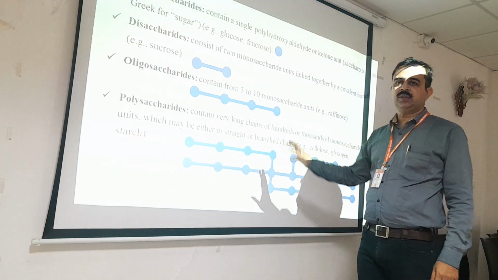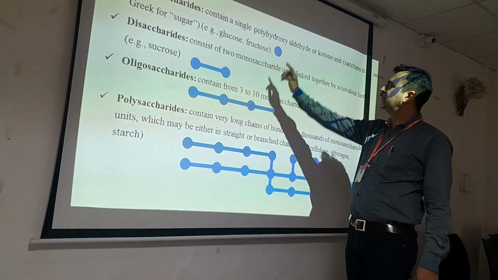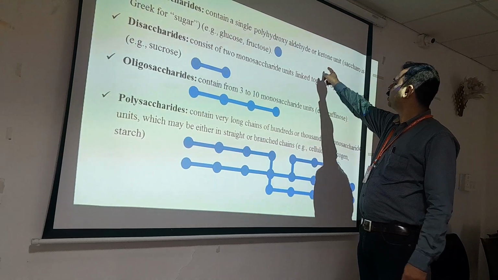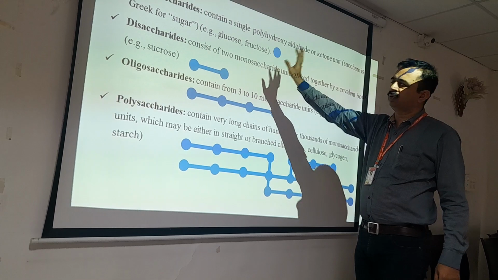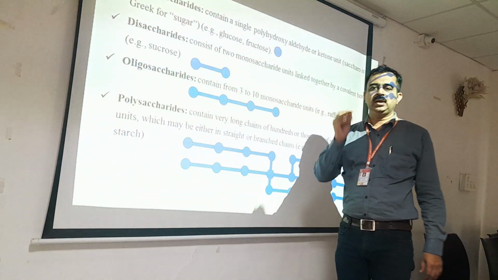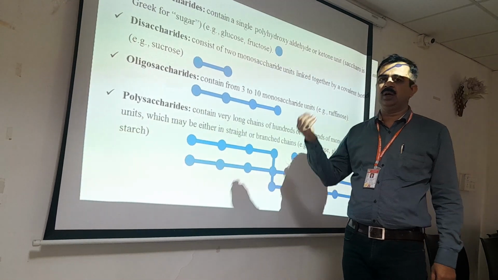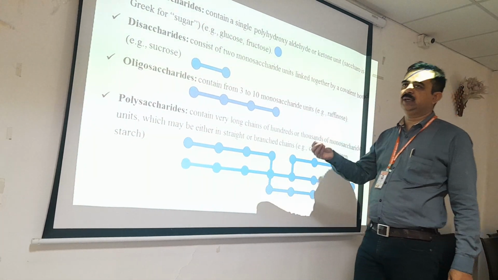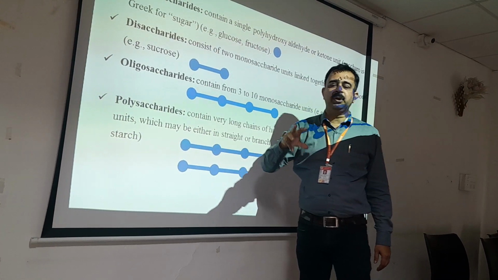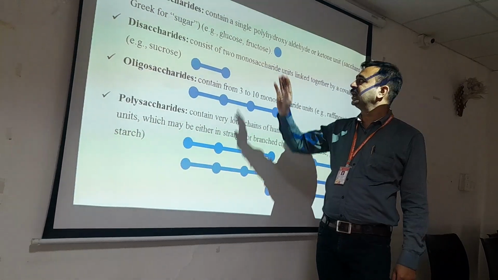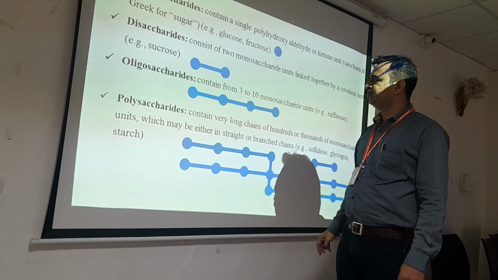Now there are three main classes of carbohydrates. One is called monosaccharides, which contain a single polyhydroxy aldehyde or ketone unit, that is saccharose, and in Greek, sugar, that is glucose and fructose. Whenever we are dealing with sugar as a chemical compound, every time that sugar is said to be a carbohydrate. So what are examples of monosaccharides? Glucose and fructose are examples of monosaccharides.